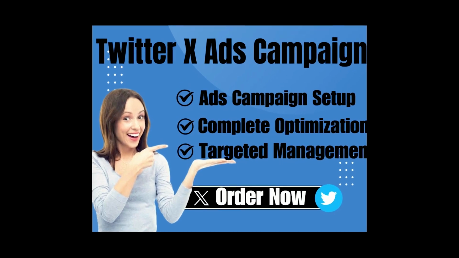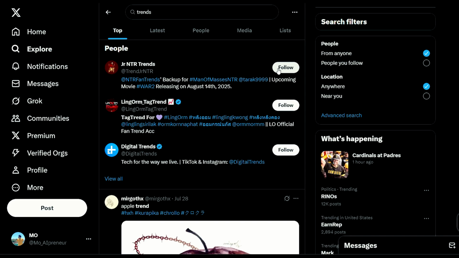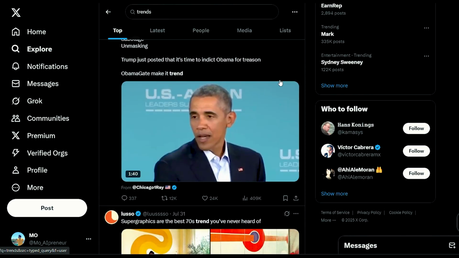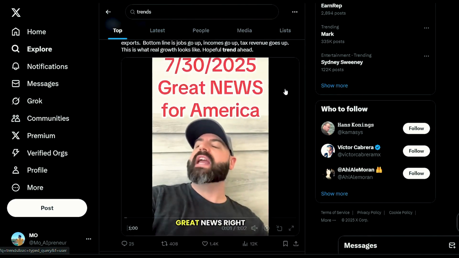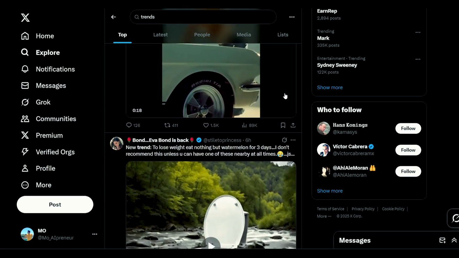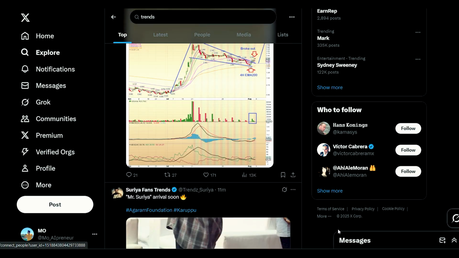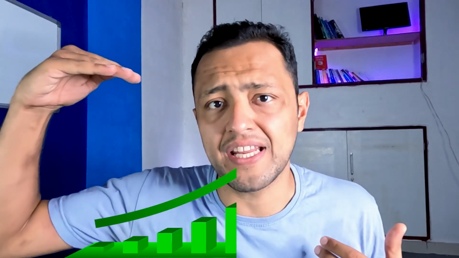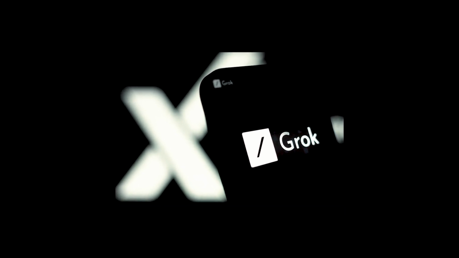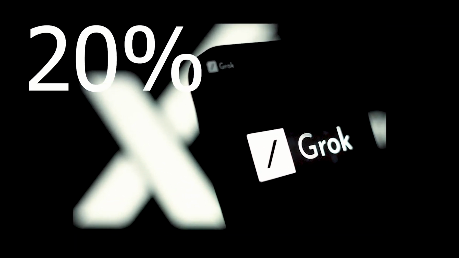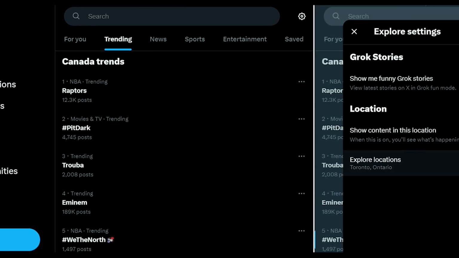Picture this. You're launching an ad campaign on X, and Grok 4 instantly analyzes trending topics and user vibes to make your ads pop up by using its deep search feature. Grok 4 pulls live data from X, spotting hot trends like a sport event or viral meme, and tailors your ads to match and boost your engagement. Early tests show Grok 4 can increase ad engagement by up to 20% by aligning with what's trending and giving